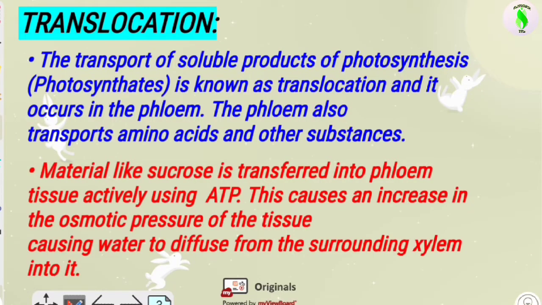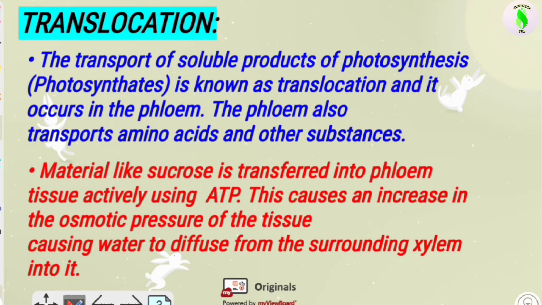So let's try to understand what exactly translocation is. In the previous session, in xylem transportation, you saw that xylem transports things through two pathways: first is root pressure and second is transpiration. In the same way, phloem also transports substances by the process of translocation.